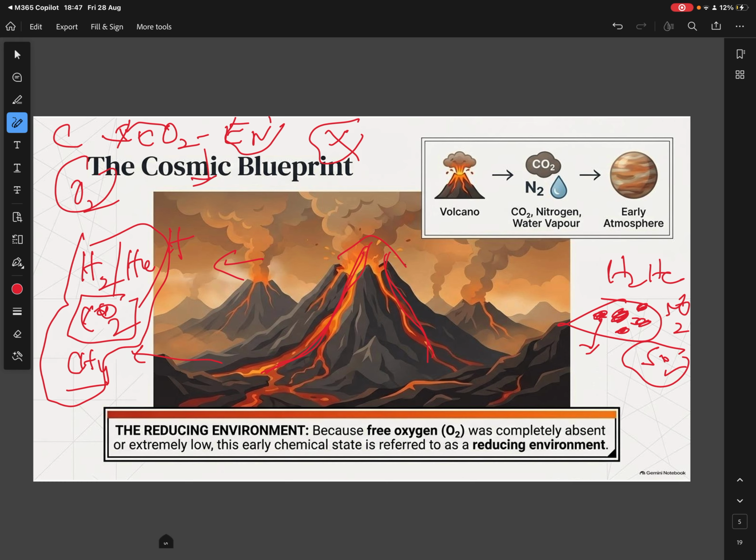Oxygen was present in these rocks too, not just in compounds with other atoms, but in the form of oxides, like ferrous oxide, nitrous oxide, and sulfur oxides.